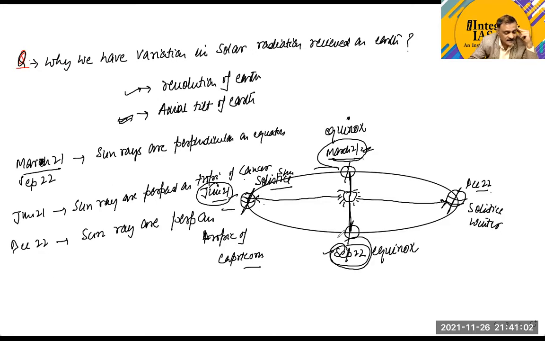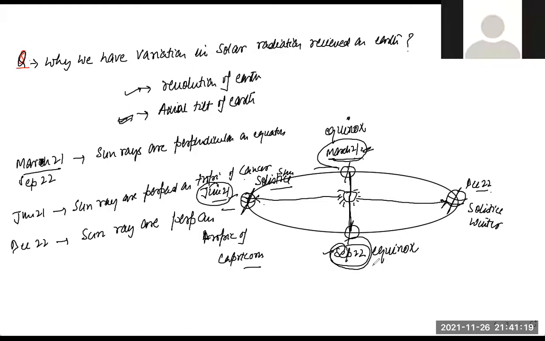And why is this taking place? Because as a result of this revolution of the earth on a tilted axis, the insolation that we receive from the sun in the northern hemisphere would be nearer to perpendicular. So therefore, we will receive more insolation.